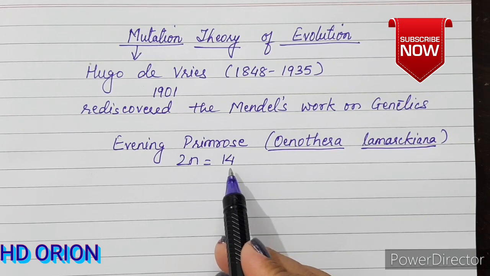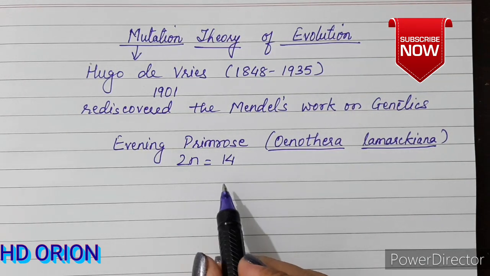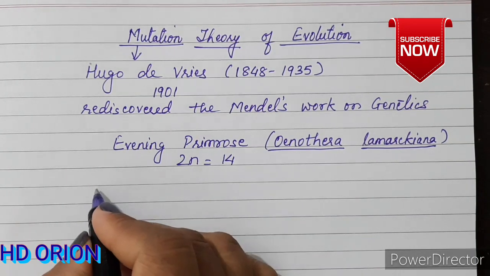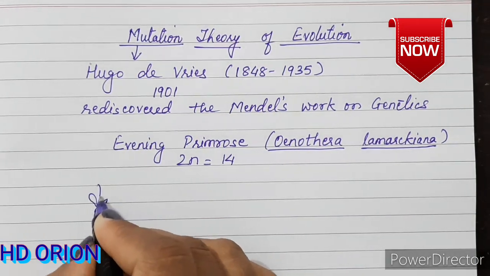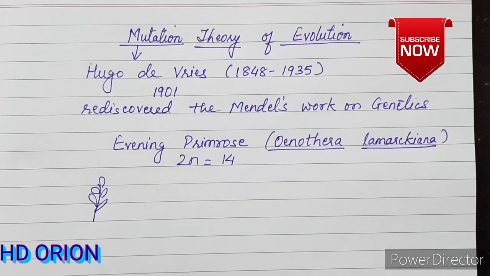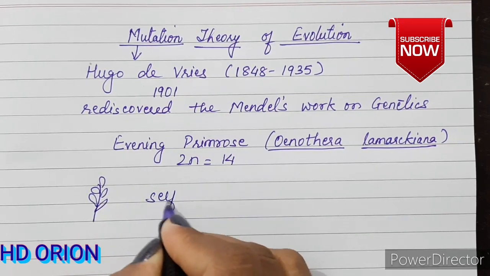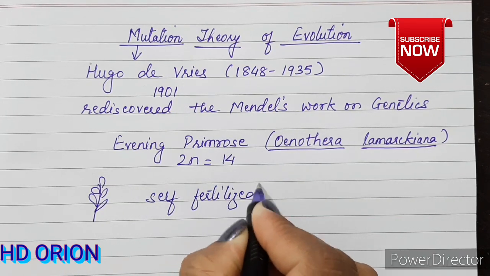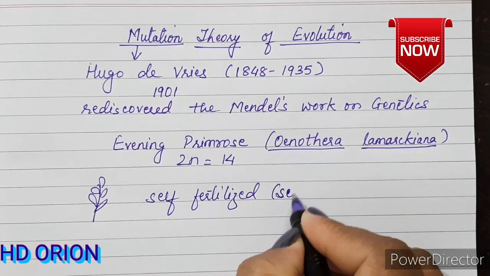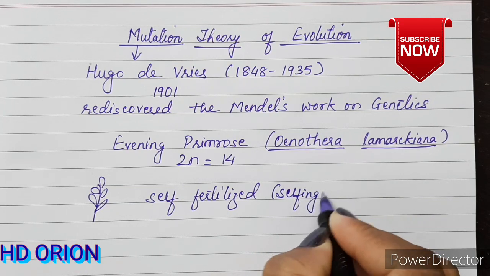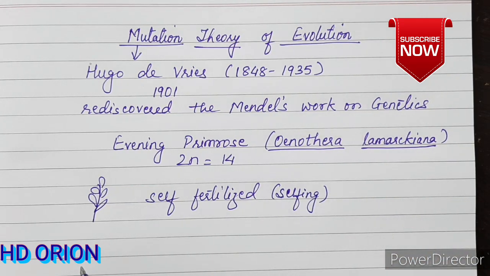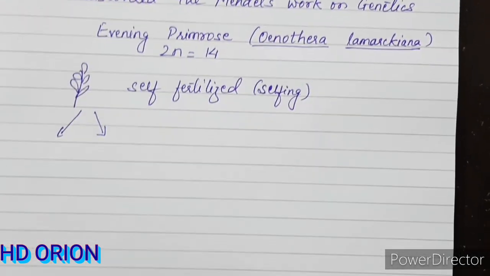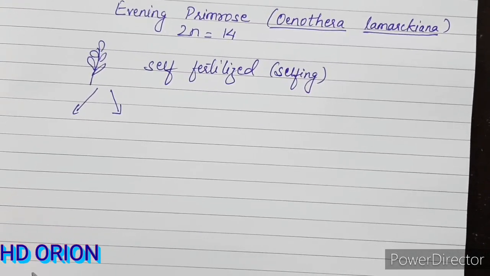When Hugo de Vries started experimenting, he took one of the plants and self-fertilized it. This process is also known as selfing. When he did this, he found that in the F1 generation there were two kinds of plants.